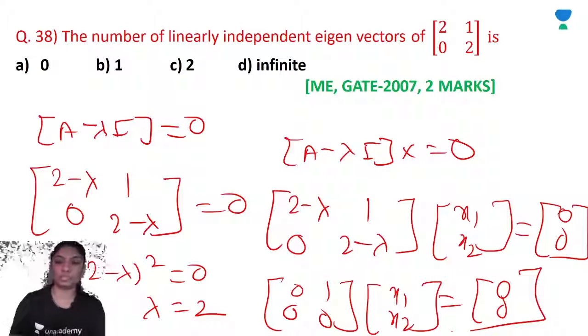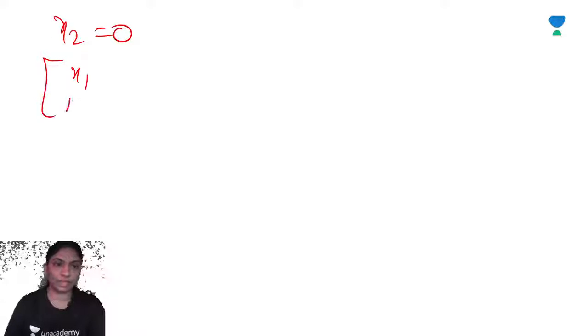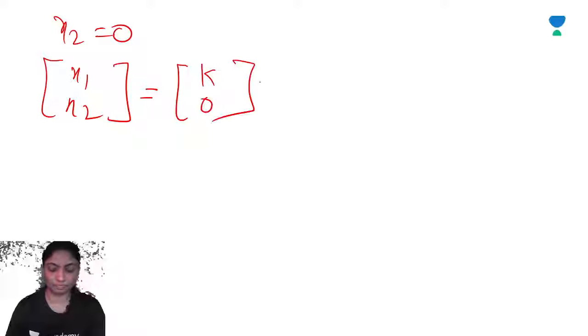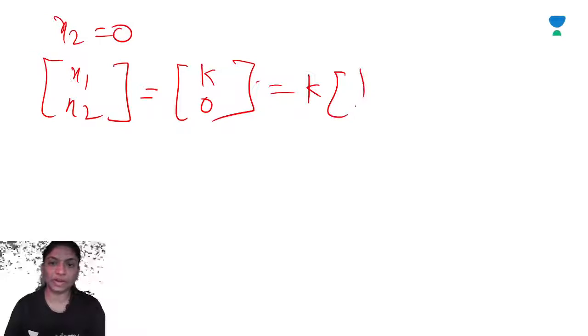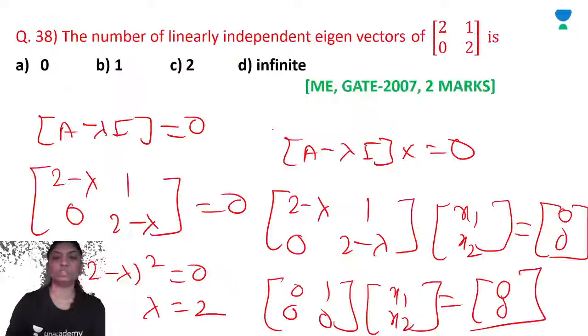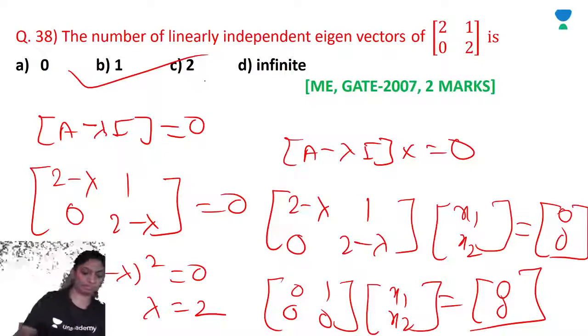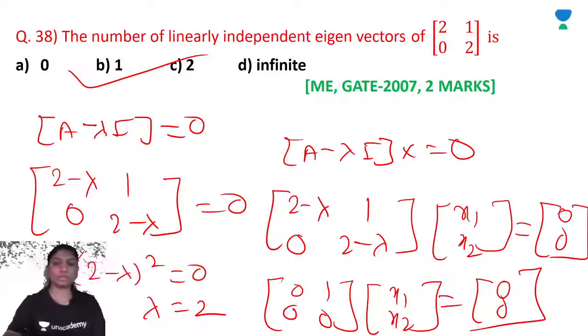So you get x2 is equal to 0. So the solution x1 x2 is equal to k0, which is equal to k into bracket 1 0. So the eigenvector for this is 1 0. Only one eigenvector, that is B. Yeah, only one eigenvector it will give.